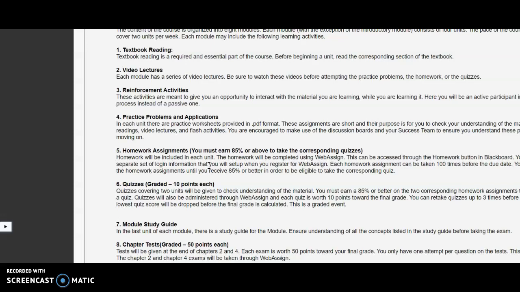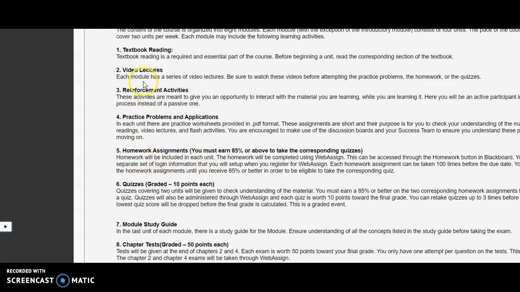You can work on them and talk about them in the discussion board so that you can get feedback from other students. Those are practice problems, and those you're going to see in the modules.